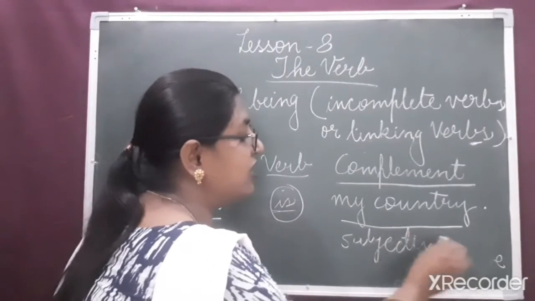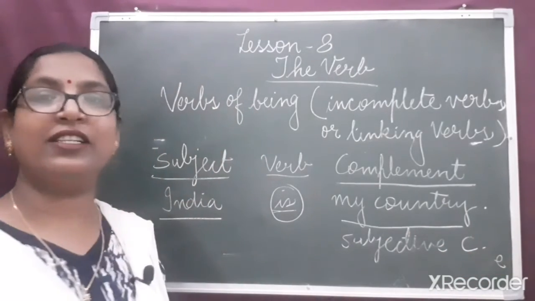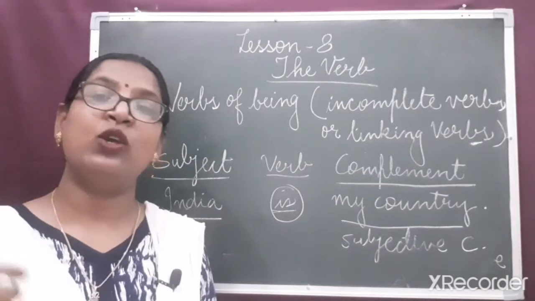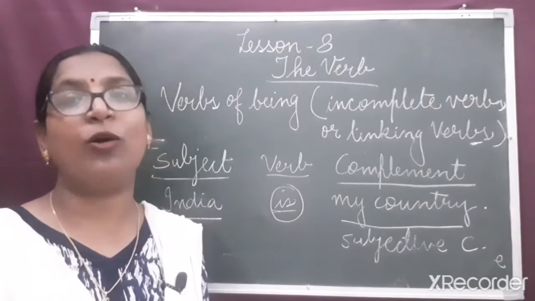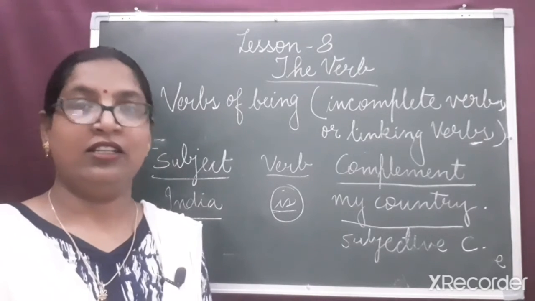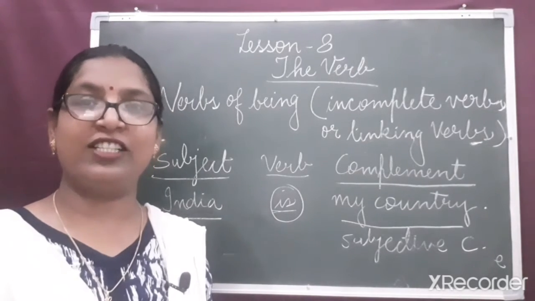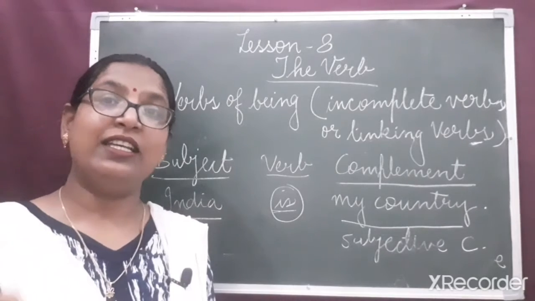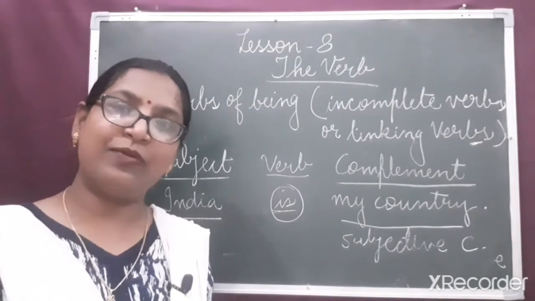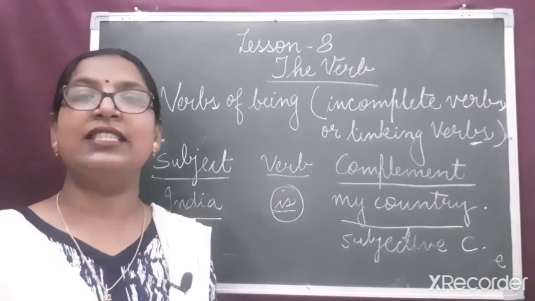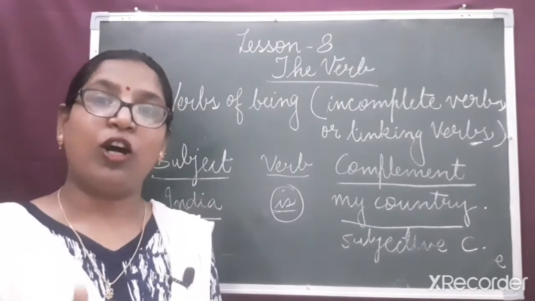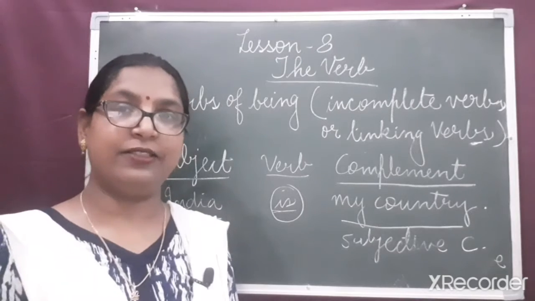And when the complement refers to the object of the verb, and further I'll give you the example, when the complement says something about the object of the verb, it is known as the objective complement.